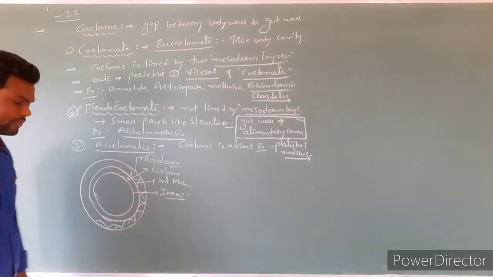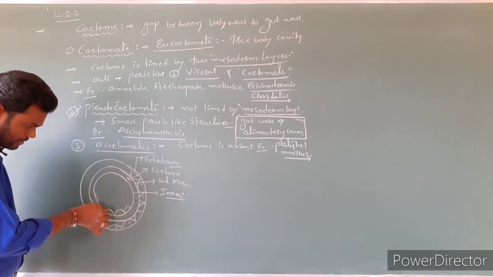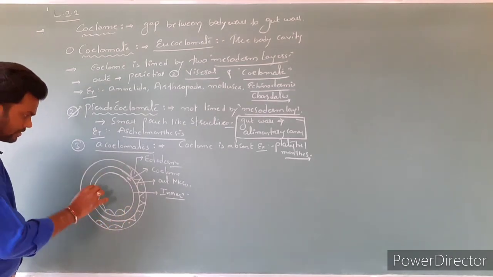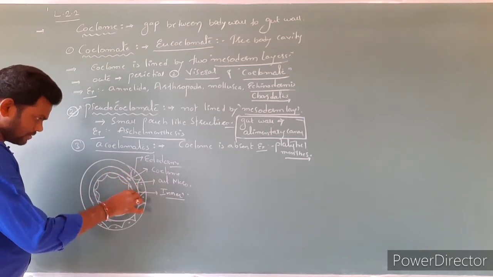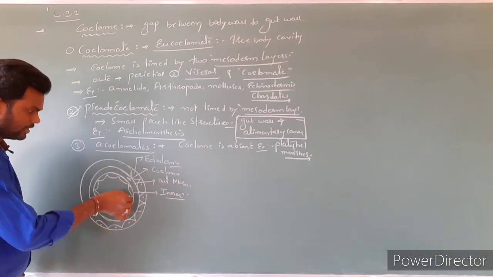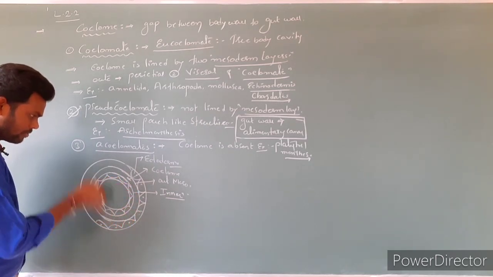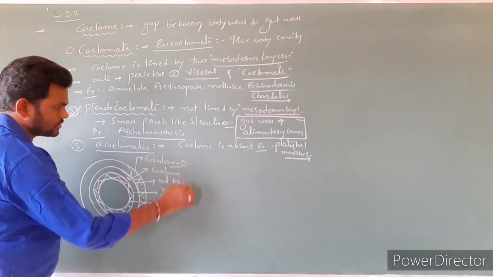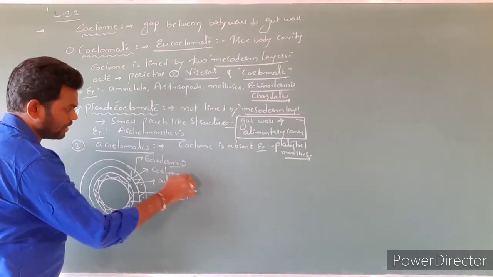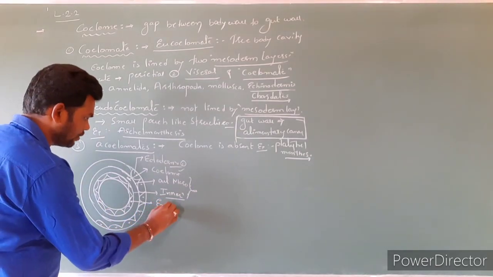Inner mesoderm. Clear? And on this side, these cells are the ectoderm. In the place of mesoderm, coelom is present, and the last layer is endoderm.